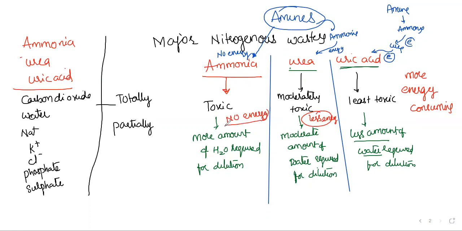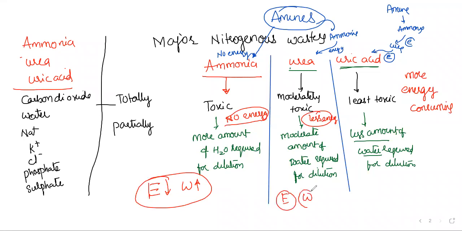So you need to understand: in ammonia, energy usage is least and water usage is most. In urea, energy usage and water usage are both moderate. In uric acid, energy usage is more and water usage is less. These are the applications you need to remember. Then, moving forward.